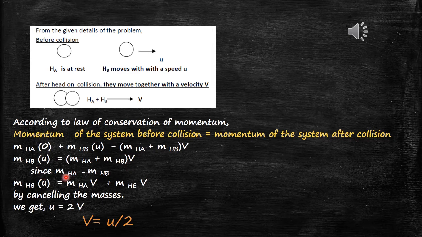Here the masses are the same. Mass of HA and mass of HB both are the same. Therefore all masses can be cancelled. So after cancelling, you will get the expression u is equal to 2v. Therefrom you get the common velocity v is equal to u by 2.